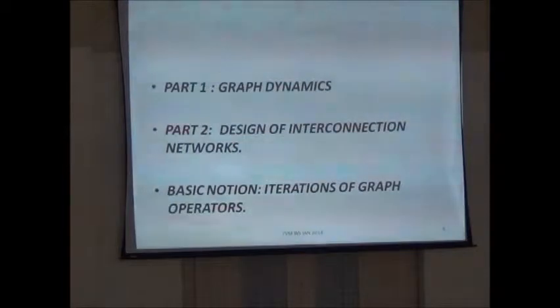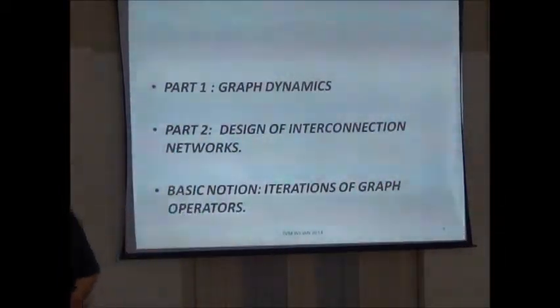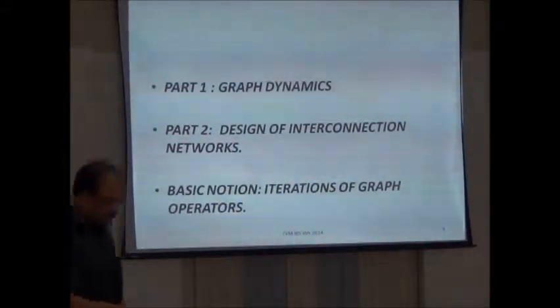Second half, I will use these iterations to explain some basic designs of interconnection networks. That's my point. So the basic notion is that of iterations of a graph operator.